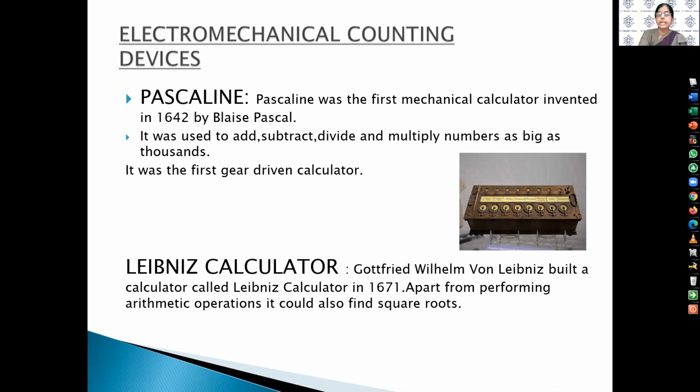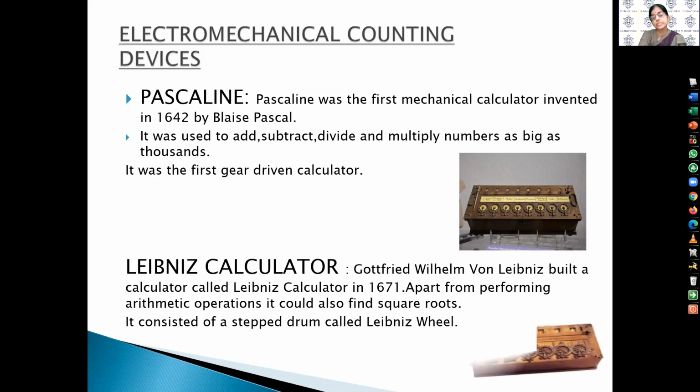Then after, in electromechanical counting devices, the Leibniz calculator comes. Gottfried Wilhelm von Leibniz built a calculator called the Leibniz calculator in 1671. Apart from performing arithmetic operations, it could also find square roots. So the new thing is, it is used to find square roots. It consisted of a stepped drum called the Leibniz wheel. This is the picture of the Leibniz calculator.